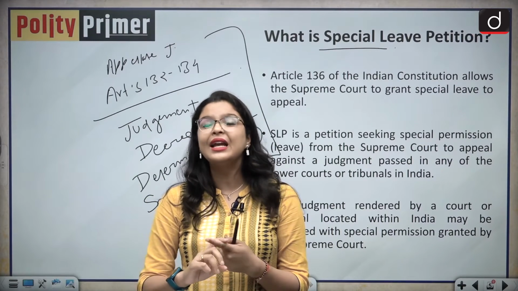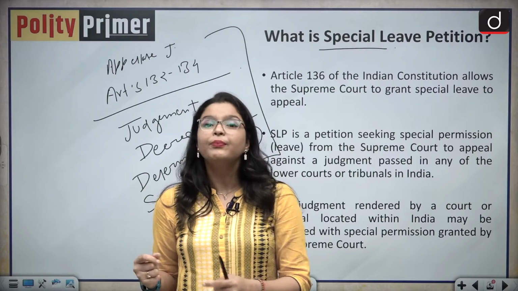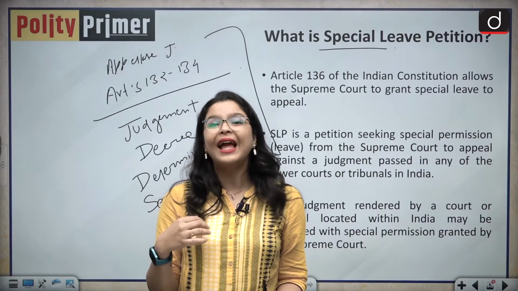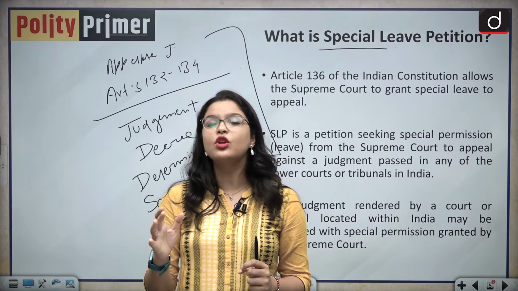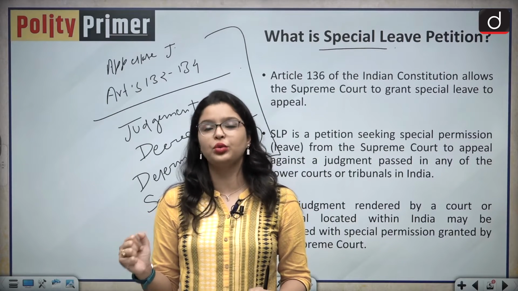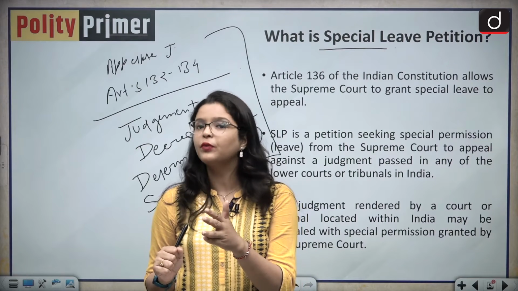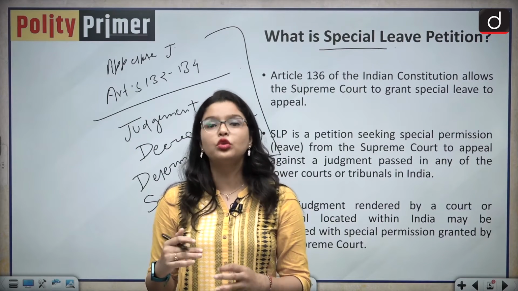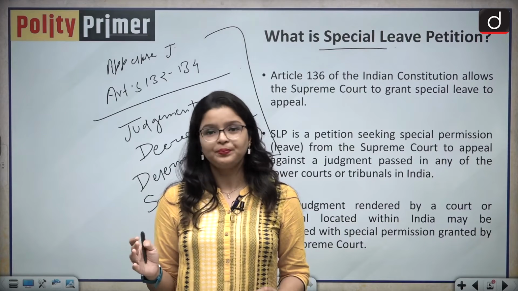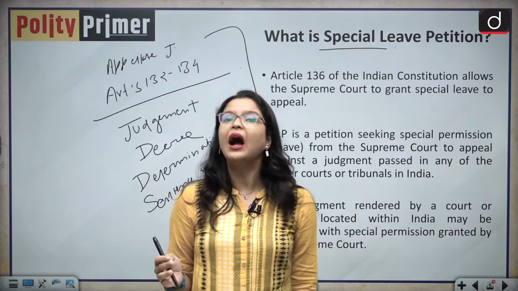If there has been an interim order or an interlocutory order, then also the Supreme Court can intervene while the case is still going on. It does not need to wait for the final order. So this is a very special power given to the Honorable Supreme Court of India, and it empowers the Supreme Court to do complete justice in certain matters and provide justice to the aggrieved party.